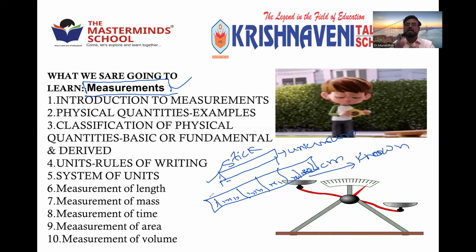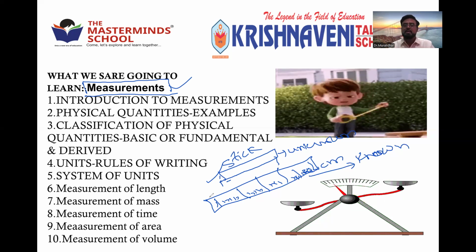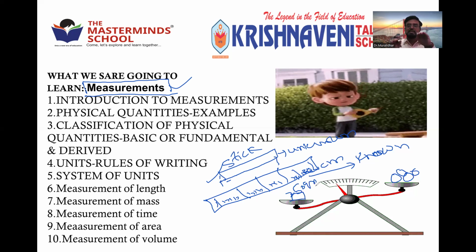You will take some potatoes. You place them on the common balance. The balance is there now. You are placing potatoes here. So what do you have to place here? You have to place weight. Suppose 250 grams weight. Then when it is balanced, we can say that there are 250 grams of potatoes. So this is a measurement of mass.